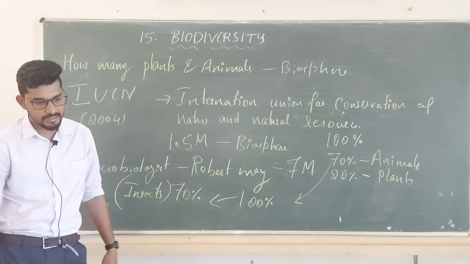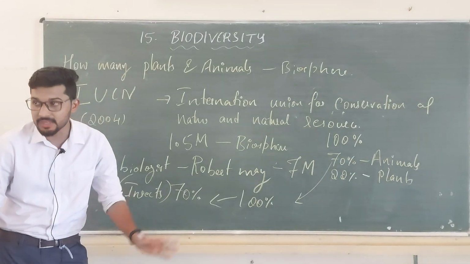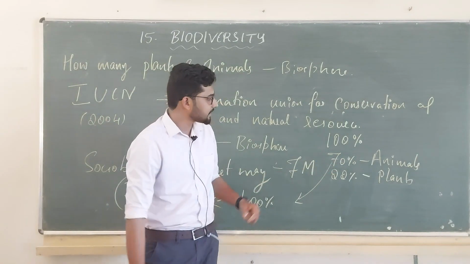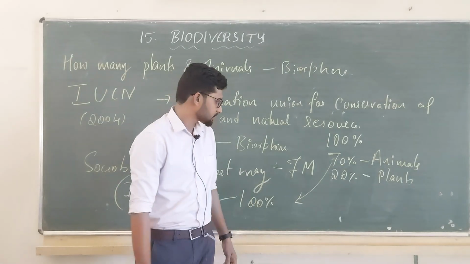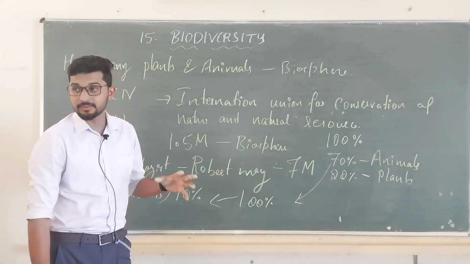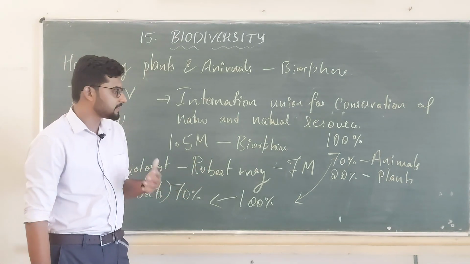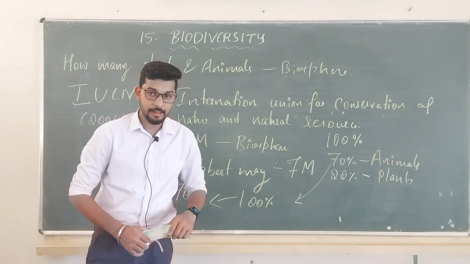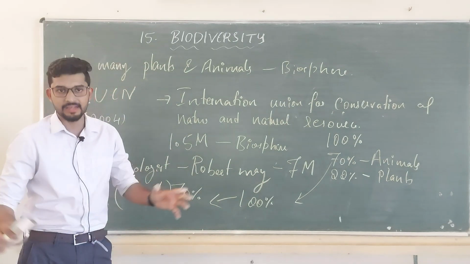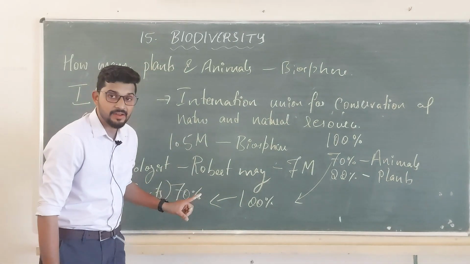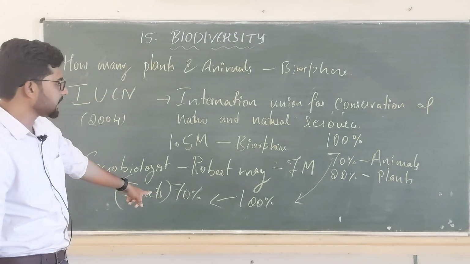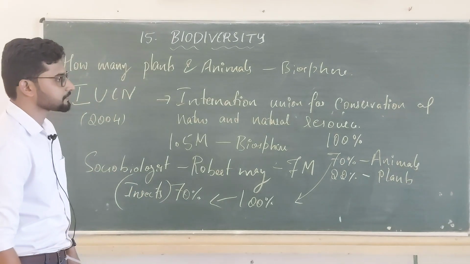If I take all the plants and animals in our biosphere as a whole, out of 100%, 70% of those organisms are animals and 22% are plants. I repeat, 70% of the whole are animals, 22% are plants. If I take this 70% as 100%, then that 70% will be dominated by insects. This is the story.